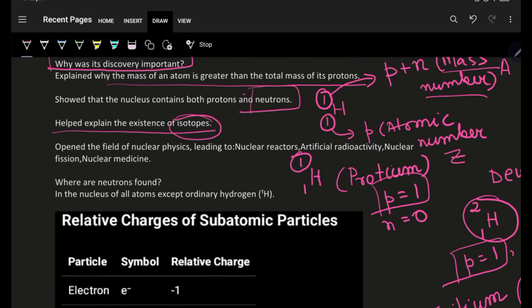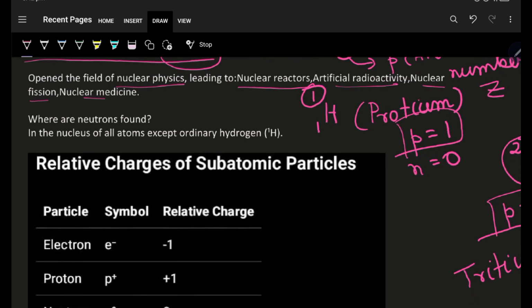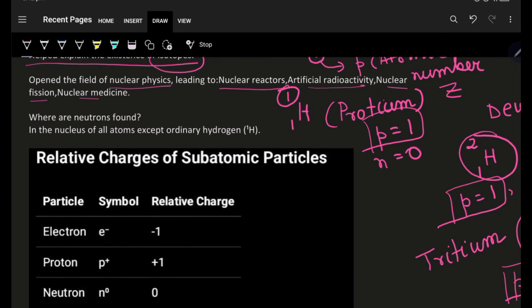So here it is. Now, this also opened the field of nuclear physics, leading to various developments, various studies in nuclear reactor, artificial radioactivity, nuclear fission, and nuclear medicine. Where are neutrons found? Just now we have seen that neutrons are found inside the nucleus.